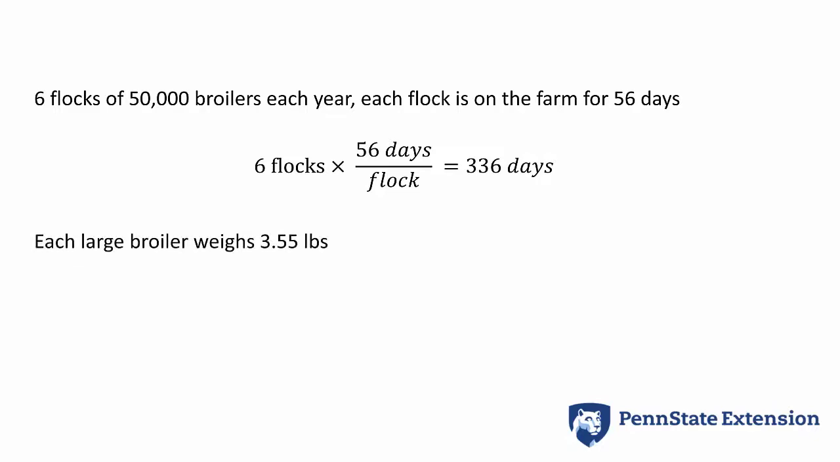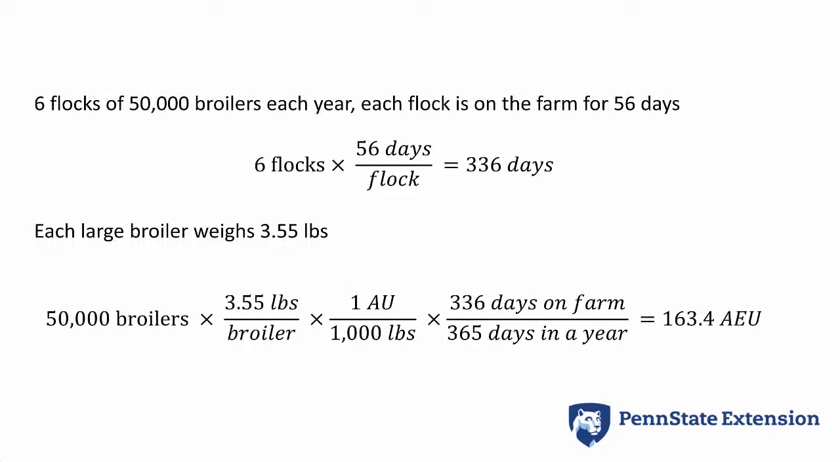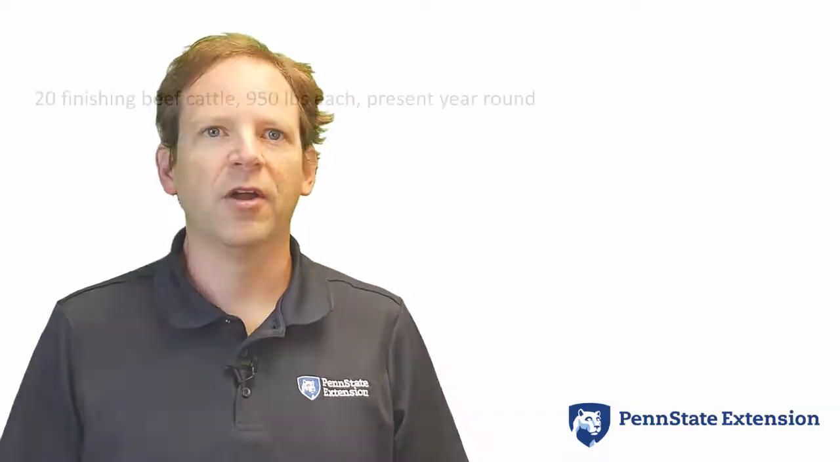Each bird weighs 3.55 pounds on average during the production cycle. So the AEUs for the poultry on this farm are 50,000 birds times 3.55 pounds per bird divided by 1,000 pounds per animal unit times 336 production days out of 365 days in a year. And this equals 163.4 animal equivalent units.